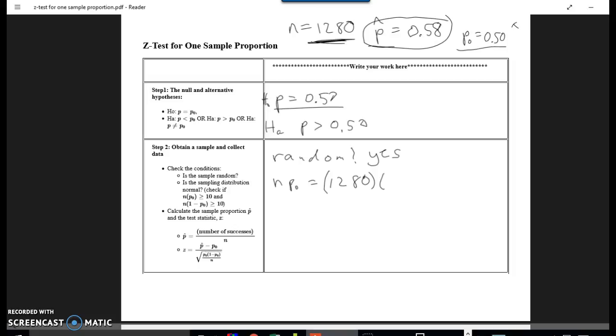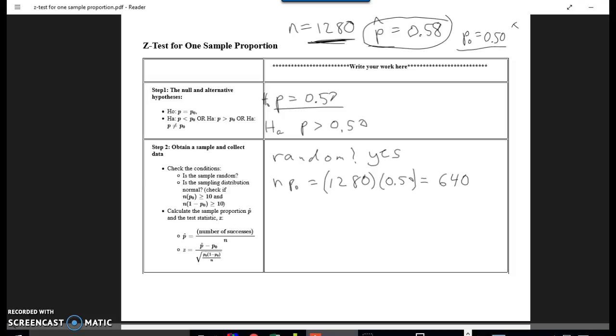At least for now, we're assuming the null is true. So we'll just write 0.50. Do that calculation. Actually, I don't have to do the calculation. I can see it's 600 and something, actually 640. That's way bigger than 10. So the answer is yes.